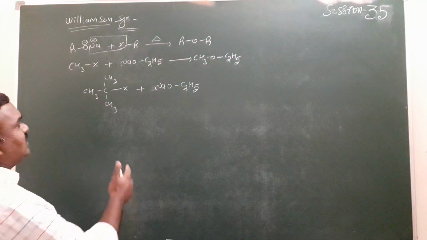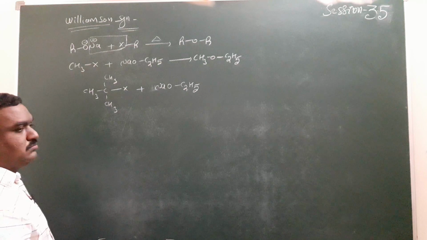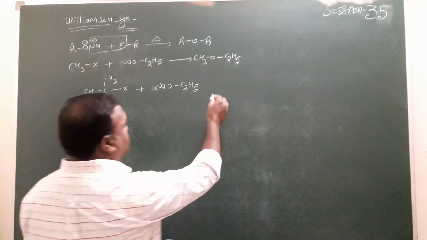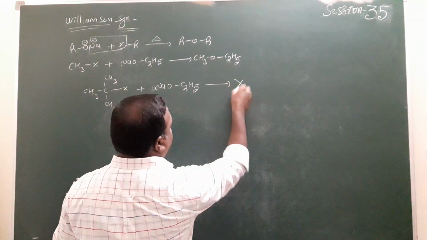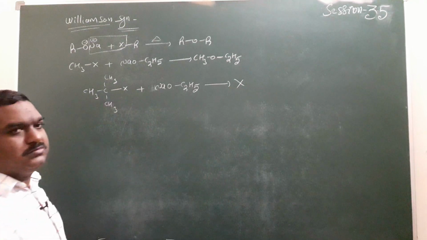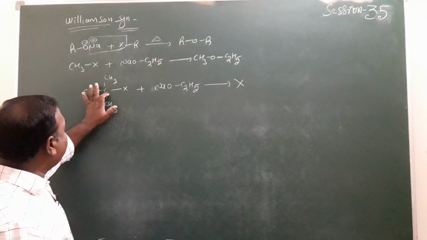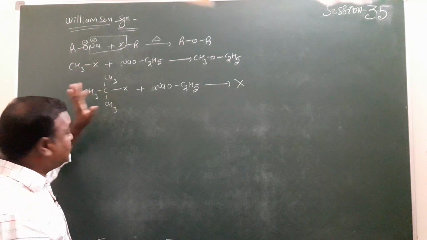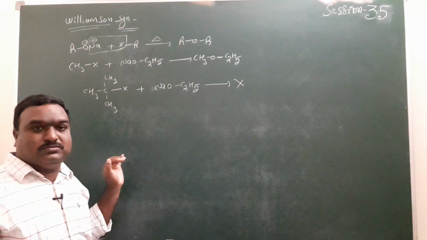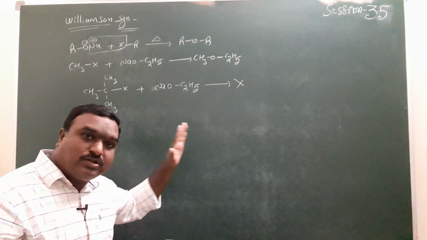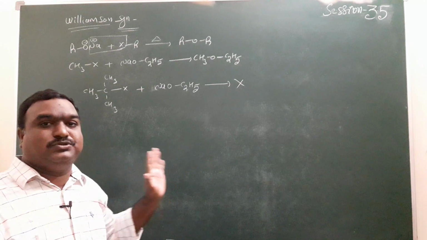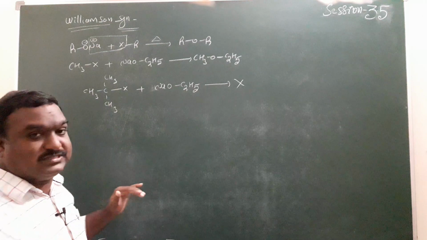Ether preparation is not possible. It produces alkene. Why? Because the given alkyl halide has tertiary nature. Tertiary compounds undergo elimination but not substitution in Williamson synthesis.